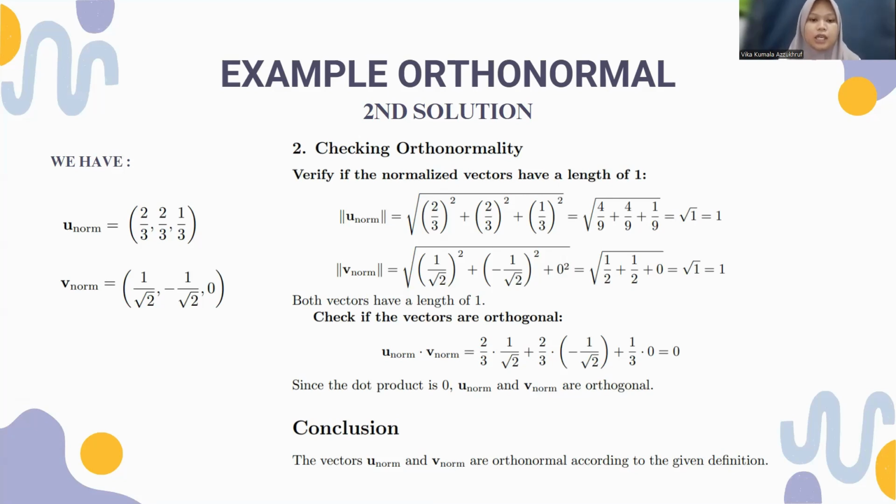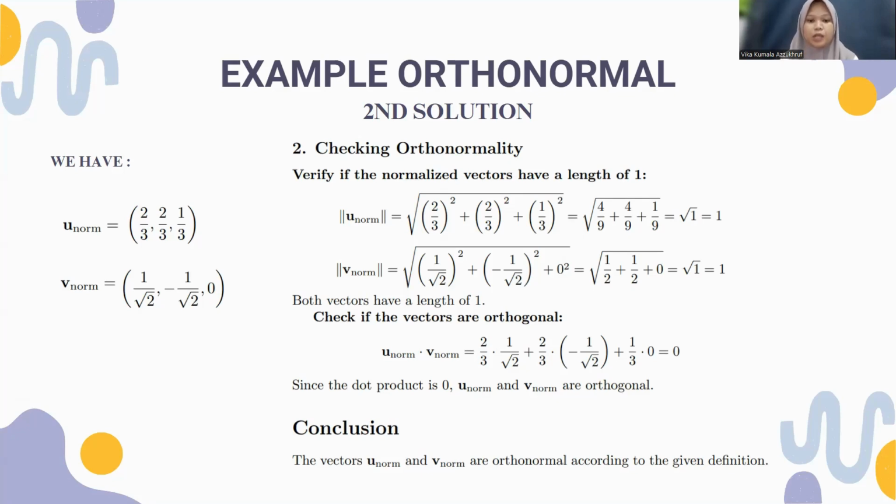And then check if the vectors are orthogonal. The formula is u norm dot v norm equals 2 divided by 3 times 1 divided by root of 2 plus 2 divided by 3 times minus 1 divided by root of 2 plus 1 divided by 3 times 0 equals 0.